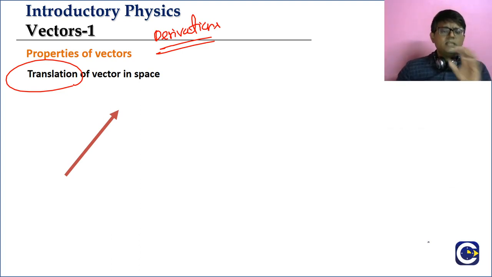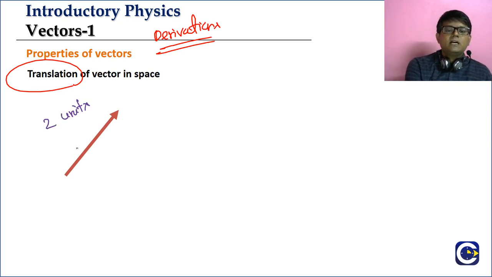Okay, see, if I draw a vector like this, here on the board I am drawing a vector. Let's say the length of the vector is 2 units. And the direction is given by what? The arrow.